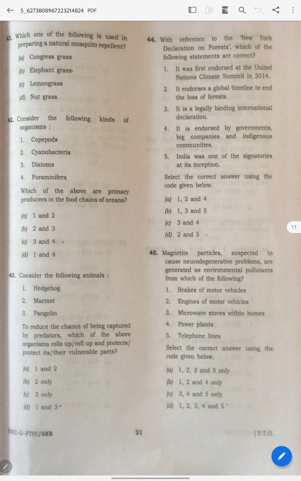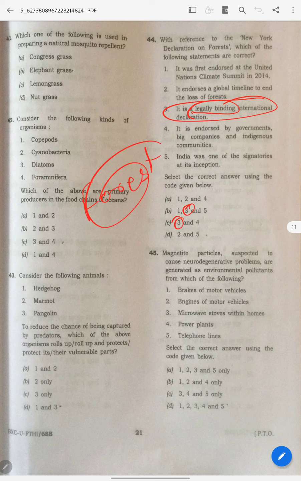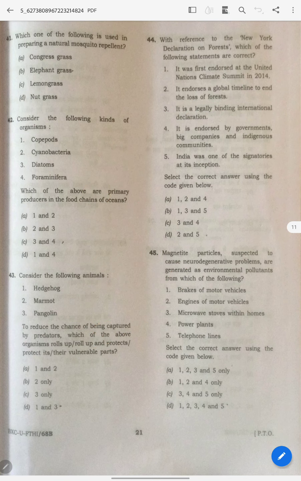Coming to this, New York. In this question, you just eliminate this. If you eliminate, because legally binding, come on, to protect forest, I don't think so. There is something called a legally binding agreement. If there was really something called a legally binding agreement, then the forest position would have been very good on the earth. So I personally felt like that in the examination, so I eliminated this. So now left with 2 and 5, and 1, 2, 3. So we all know that now 2 is correct, right? Then